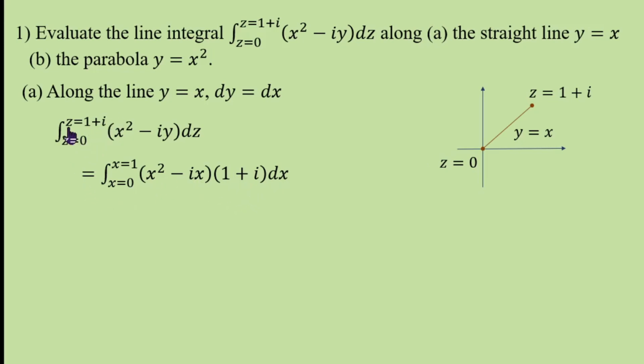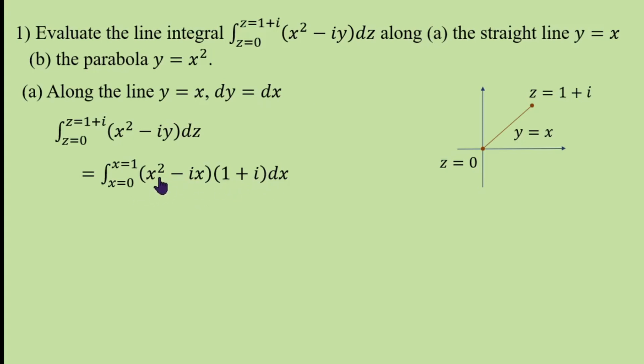And z from 0 to 1 plus i is nothing but x from 0 to 1, x varies from 0 to 1, that's all. Because you are converting y in terms of x, that is the parameter, so y equal to x, dy is dx.